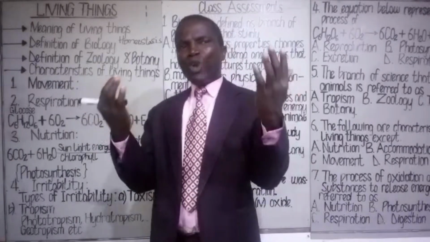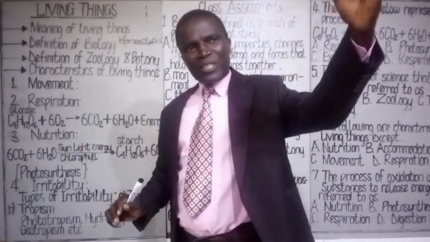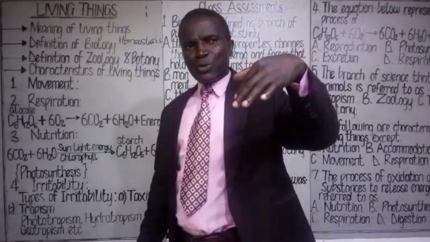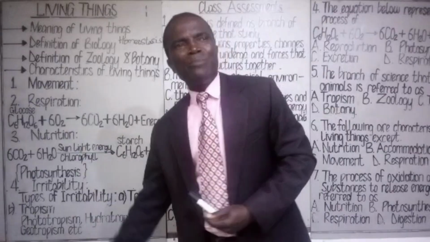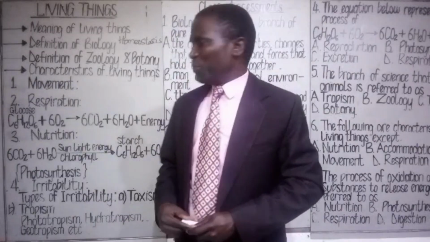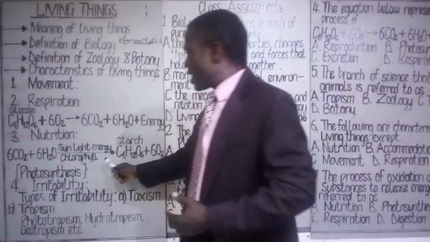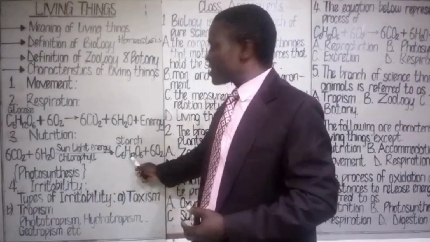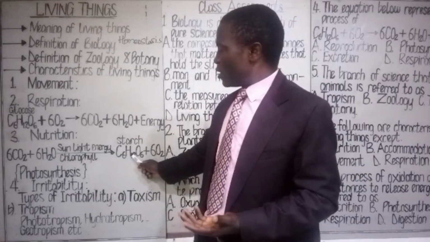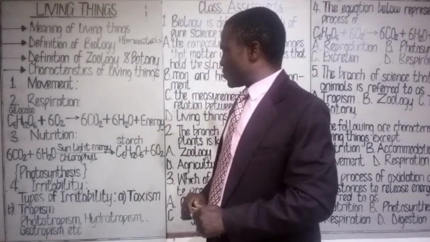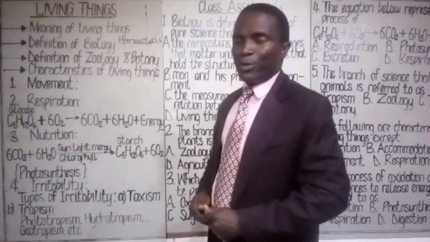That chlorophyll absorbs the sunlight energy, and carbon dioxide is diffused through the leaf into the plant. Then water is absorbed from the root system of the plant. All this comes together to eventually produce what we call starch, and that is carbohydrate. It's also called glucose. So this is the starch, and then oxygen is given out as byproduct.